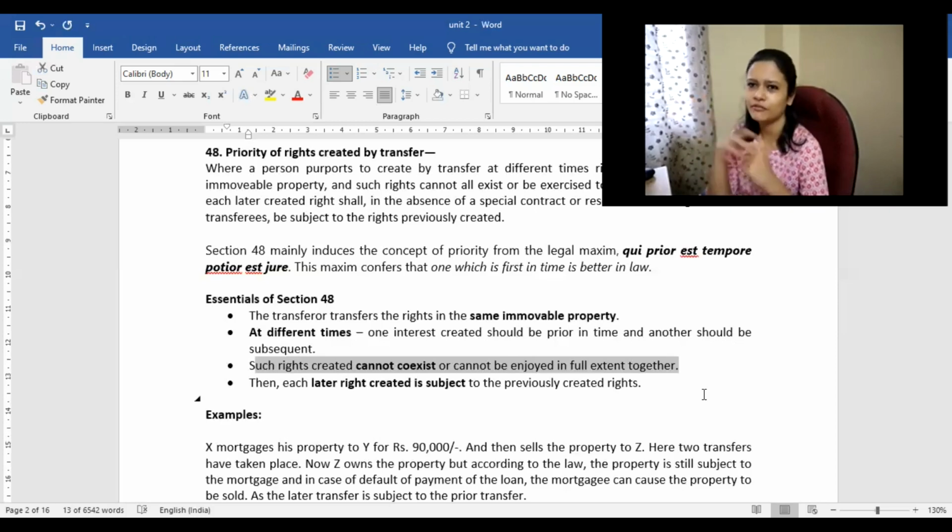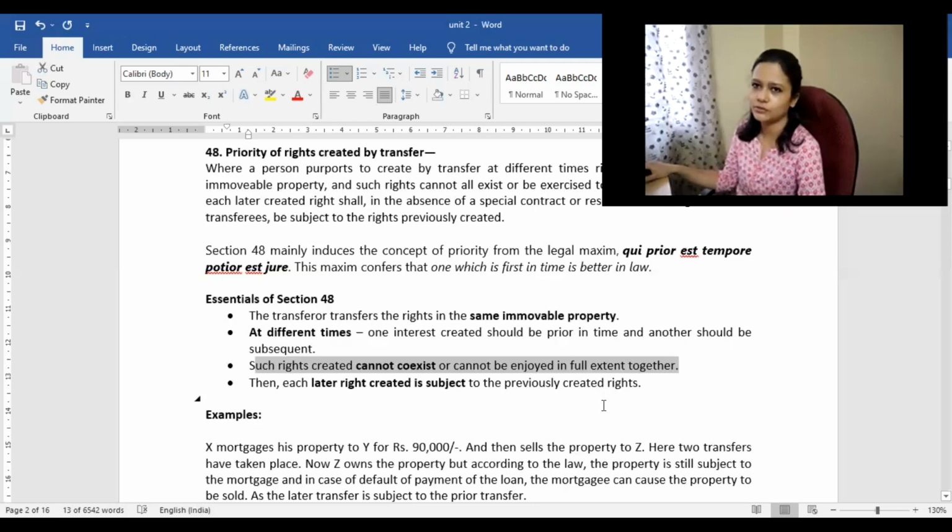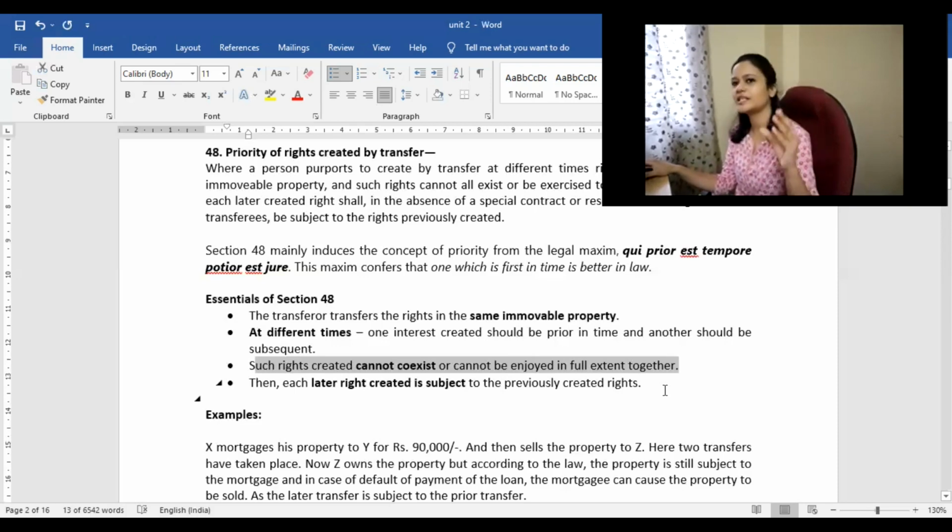If that condition could not be fulfilled and the lease got cancelled, in such cases maybe the second one would get the right, but it is always subject to the previously created right. The previously created right would prevail. If not, only then would the second one's turn come.